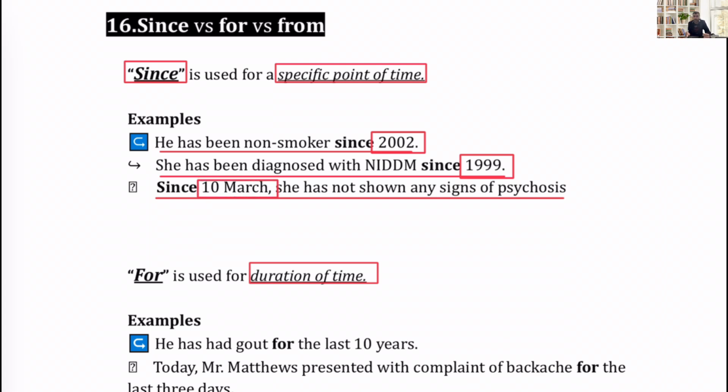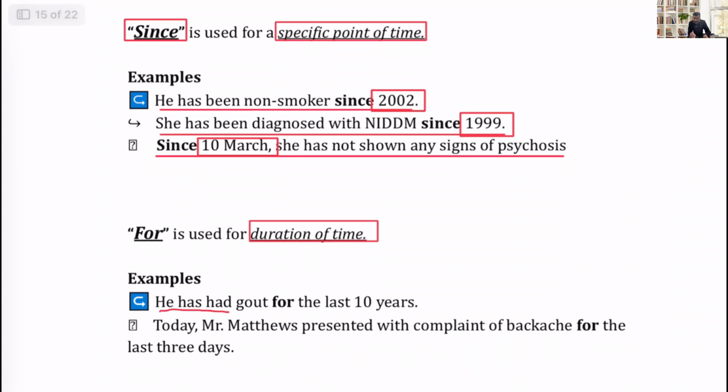So when we are writing a specific point of time, we should write since. When we are writing duration, then for. Let's see examples. He has had gout for the last 10 years. 10 years is a time duration. Then for: today, Mr. Matthews presented with complaint of backache for the last 3 days. So 3 days is again a time duration.